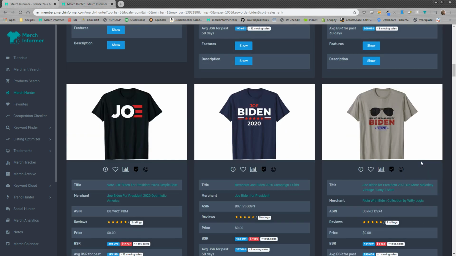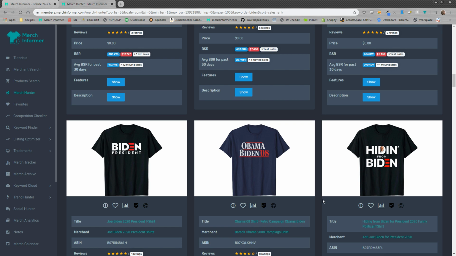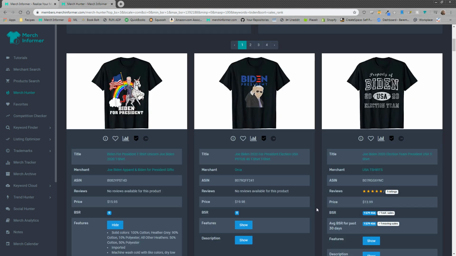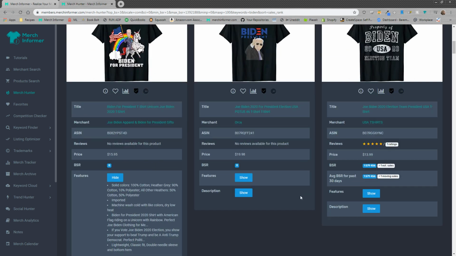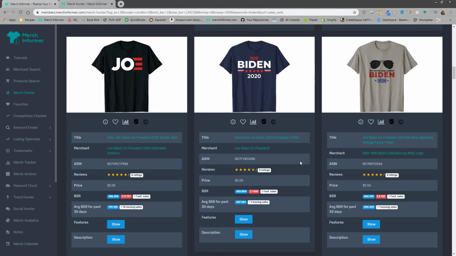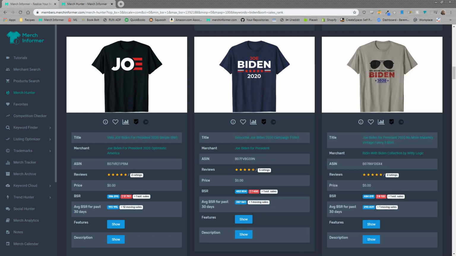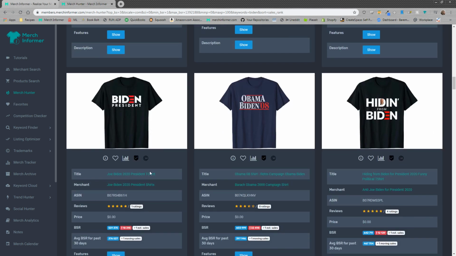Someone in here earlier said Joe Biden 2020. I saw Uncle Joe in here. I thought that was pretty good. I don't know where I saw that though. I'm looking for it. Vote Joe Biden, Biden 2020. So we've basically included the main keywords: Democrat Joe Biden. Okay. I don't hate that. Democrat Joe Biden. Joe Biden for president 2020. No more malarkey. Okay, Joe Biden 2020.